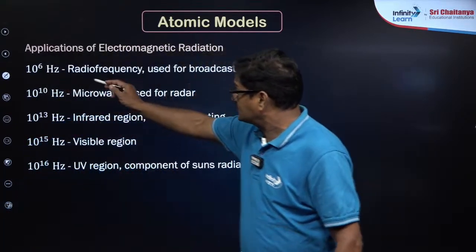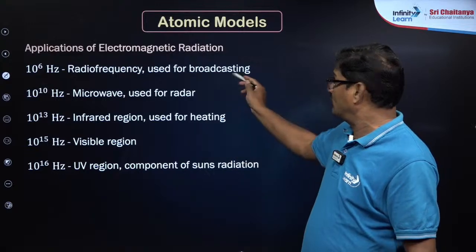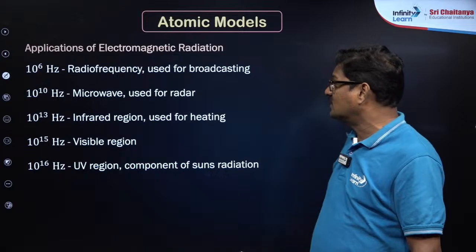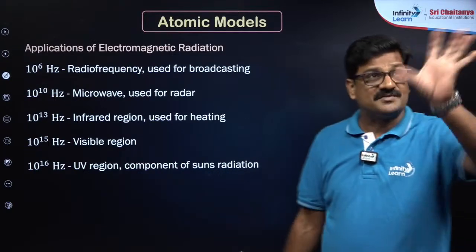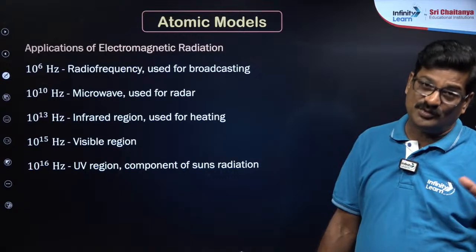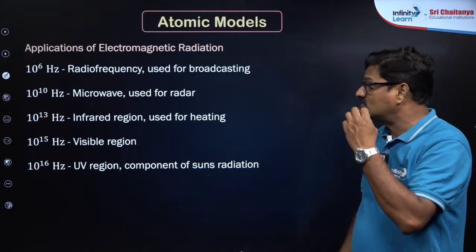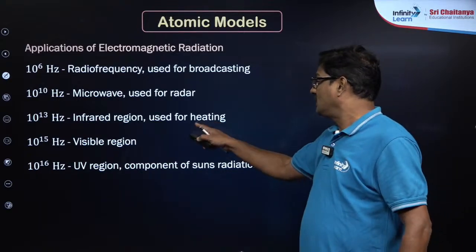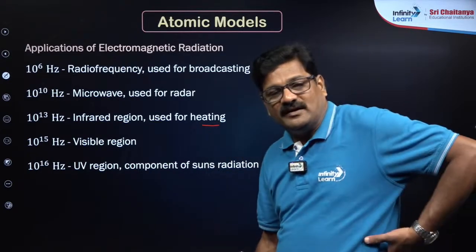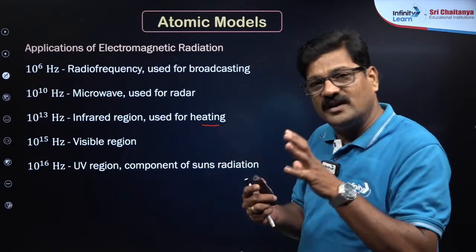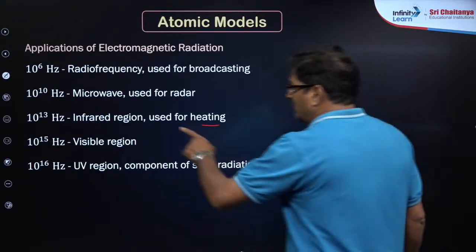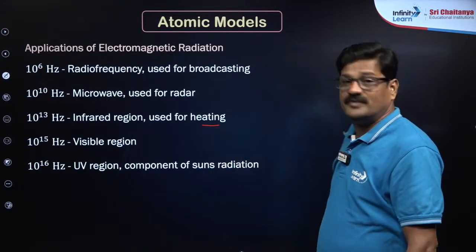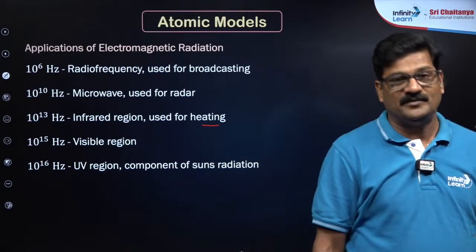So let us see the applications of the electromagnetic radiation. In the range of 10 power 6 hertz, radio frequencies are used for broadcasting radio signals and TV signals. At 10 power 10 hertz, microwaves are used in radars, and also in cooking. At 10 power 13 hertz, the infrared region is used for heating. When you have pains and all, infrared radiation therapies are given, okay. And 10 power 15 hertz is the visible region. Above 10 power 16 is UV, and that is dangerous, okay.